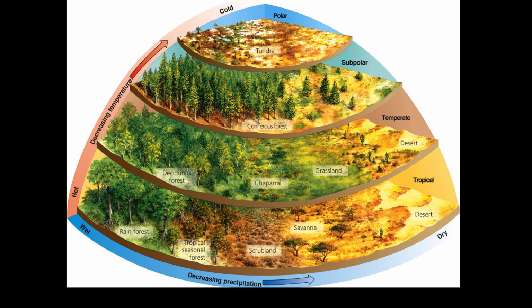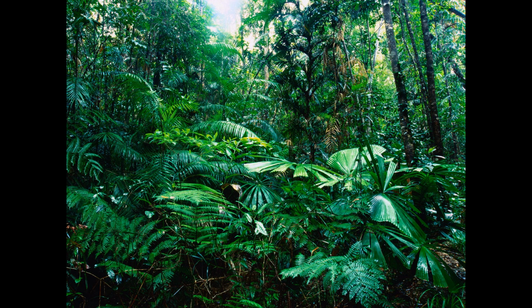Moving back to the main diagram again, we've got one pass left. The leftmost side covers areas with the highest amount of precipitation. The first one is the tropical rainforest. Tropical because of the lack of seasonal changes in temperature. Rainforest because it does rain nearly every day.